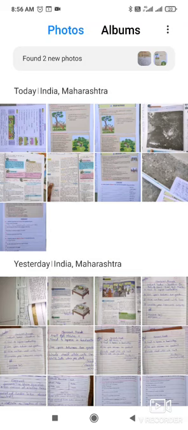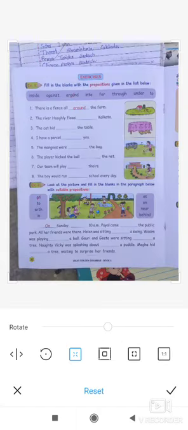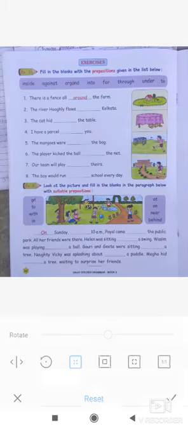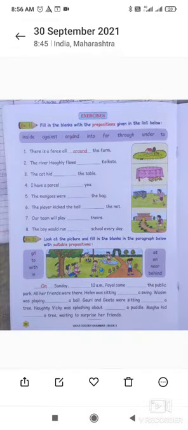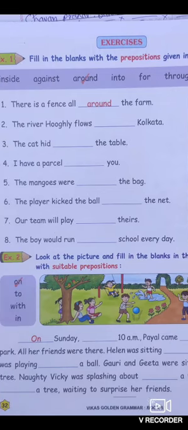In the next page, here is the exercise on prepositions.